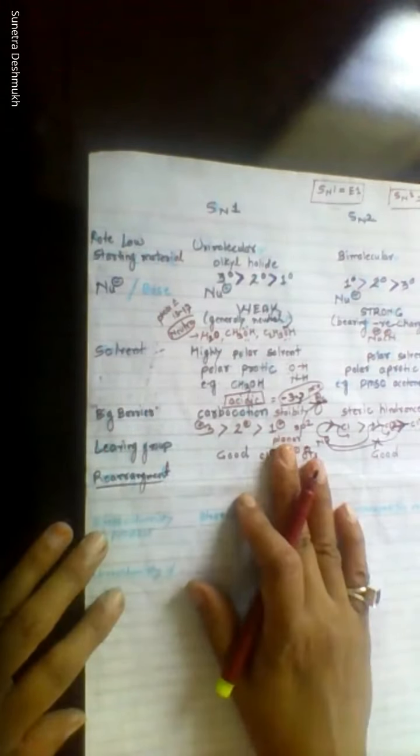Now, what other criteria can matter in these reactions? Once we get a carbocation as an intermediate, there may be rearrangement. So here I have written one more criterion we have to consider: that is, rearrangement happens. Not after the formation of the product, but in the middle of the reaction, at the intermediate stage, when the carbocation is forming. Once you get a carbocation, there may be rearrangements.